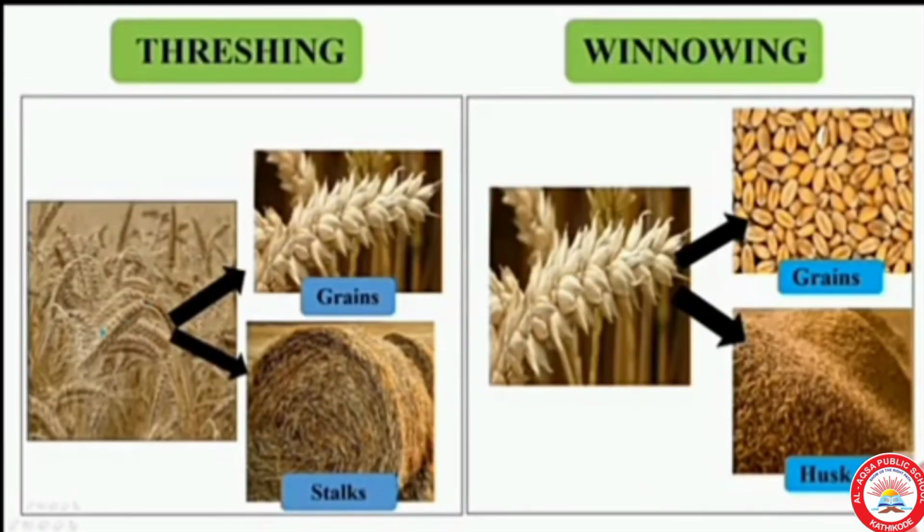Discuss threshing and winnowing. Both are connected with grains. So threshing is the process of separating grains from stalks. Okay, but winnowing is the process of removing husk from grains by the help of wind or by blowing air.